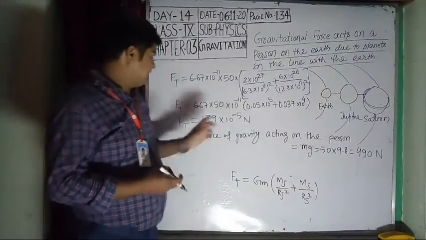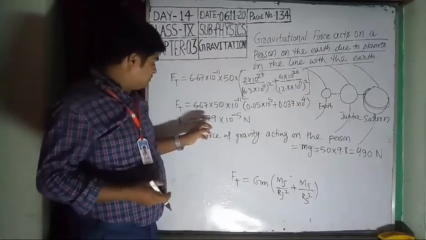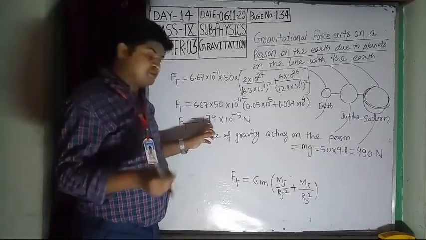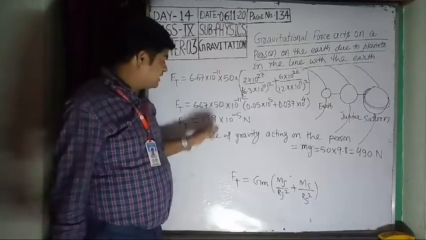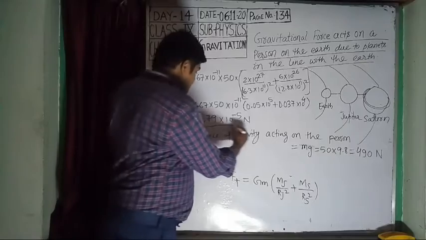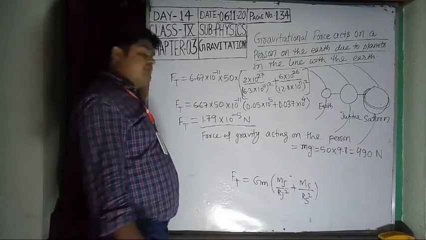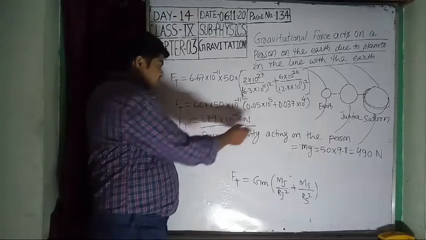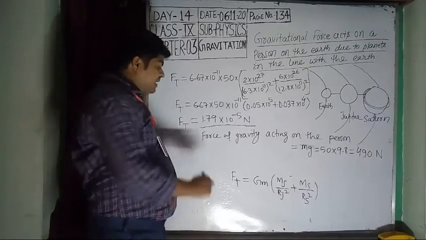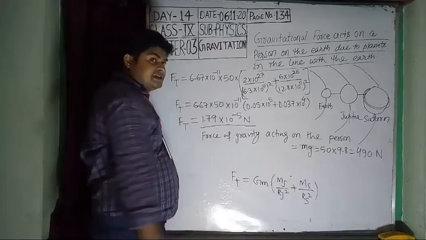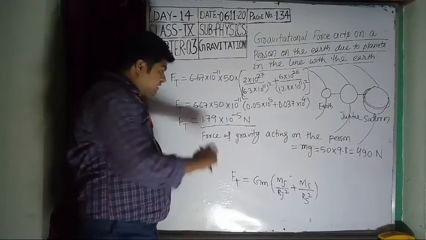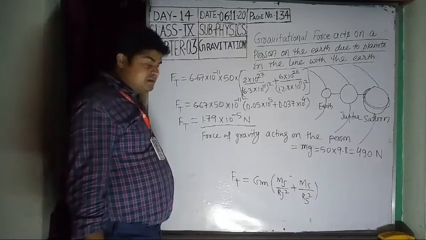We find the total force by Jupiter and Saturn on the person is 1.79 into 10 to the power minus 5 Newton, which is very small compared to the 490 Newton by the earth.